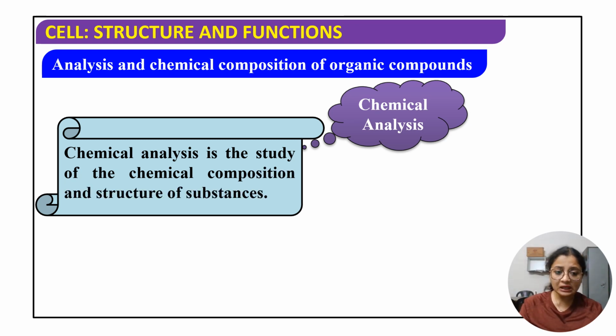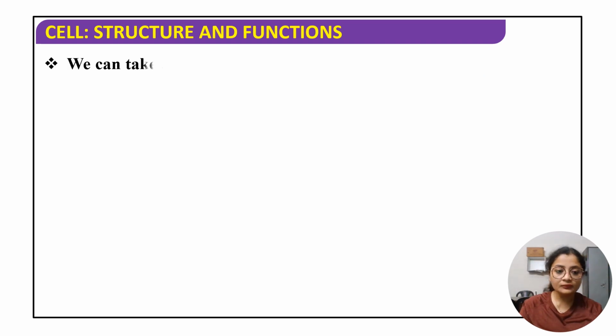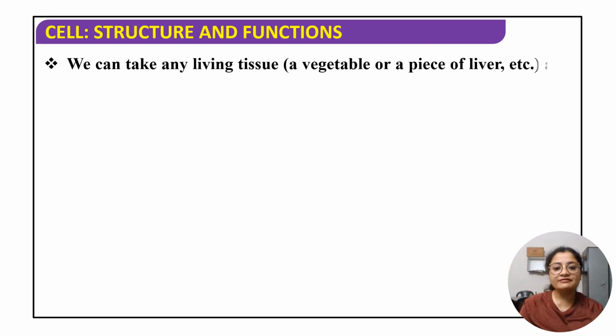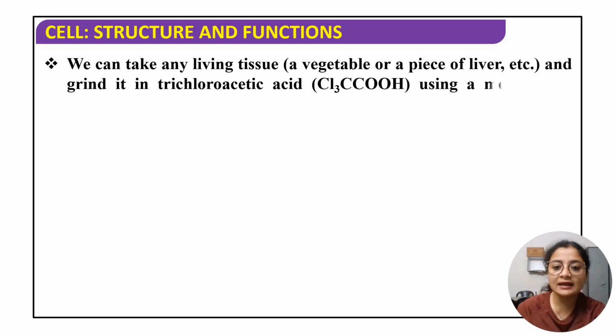Okay, so chemical analysis is basically the study of the chemical composition and structure of substances. Okay, say for example I have got a chunk of tissue, living tissue, okay, from anywhere, say it's a plant tissue or animal tissue, any type of living tissue. तो उसमें what are the chemicals that are present, उसका composition क्या है, and depending on that what is the structure of that tissue, that is what is known as chemical analysis. Okay, so we can take any living tissue for that. Exactly what I said, we can take a piece of a vegetable, we can take a piece of a liver.